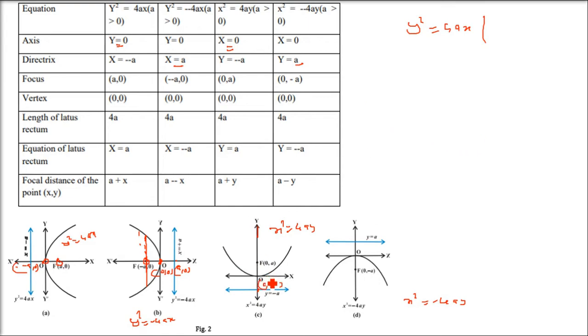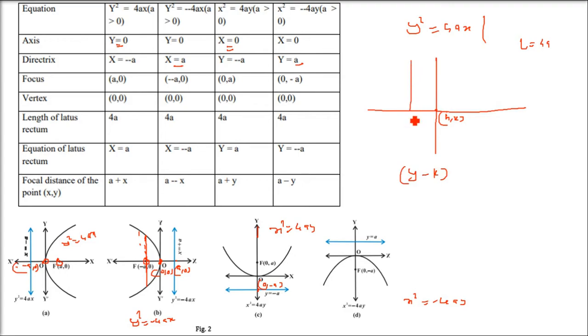One more thing is that we have done it for our ease, but this case will not always be there. The vertex will not always be (0, 0). It can be anywhere. So say it is at some point (h, k), not (0, 0). If it is at (h, k) and the latus rectum remains as 4a, then what will be the equation? y square equals 4ax was the initial equation with (0, 0) as vertex.